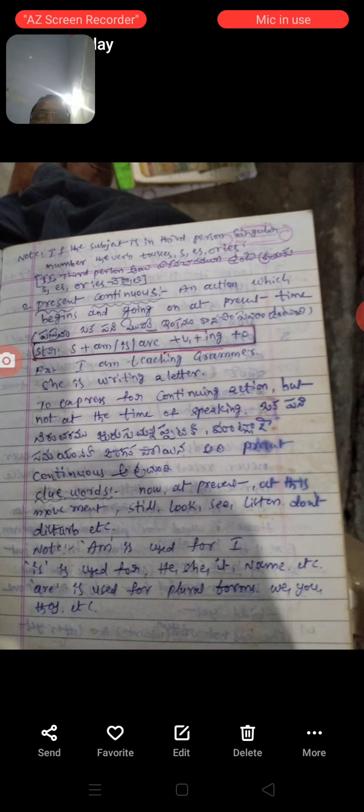And what is the structure of the present continuous tense? Subject plus am, is, are plus V1 plus ing plus object. For example, I am teaching the class. Here, I am is the subject and helping verb. Teaching is the main verb. It is the V1 plus ing form.